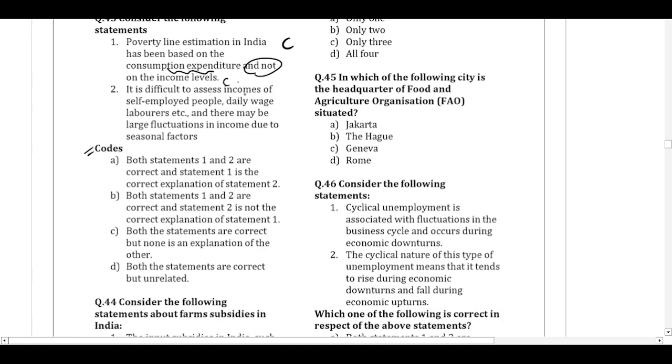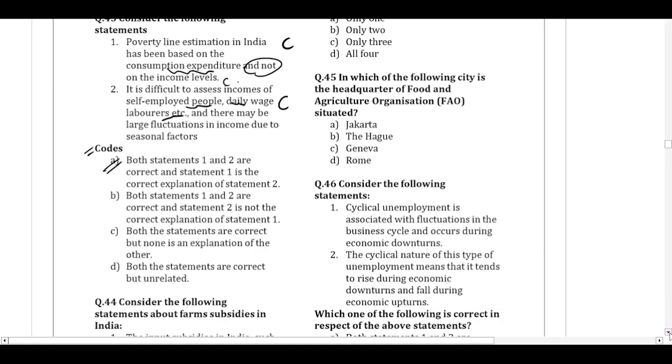It is difficult to assess the incomes of self-employed people and daily wage laborers, because these are all in the informal sector. They are not in the mainstream. There is no exact data to collect from all of them. And in fact, somebody can hide their income and not show it properly. So this is also the correct statement. And in fact, the explanation is correct for the statement, and both 1 and 2 are correct. And statement 1 is the correct explanation of statement 2.